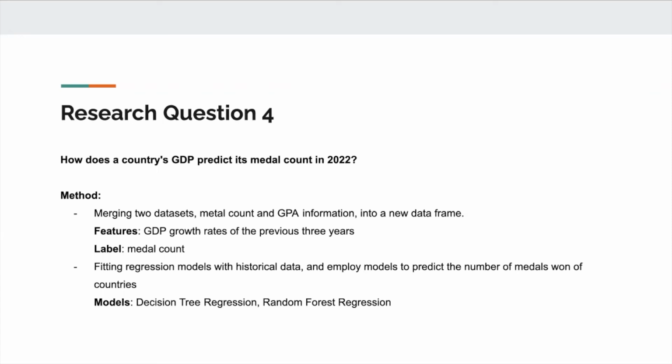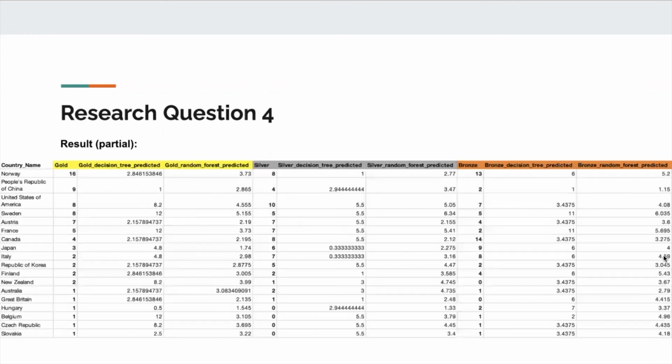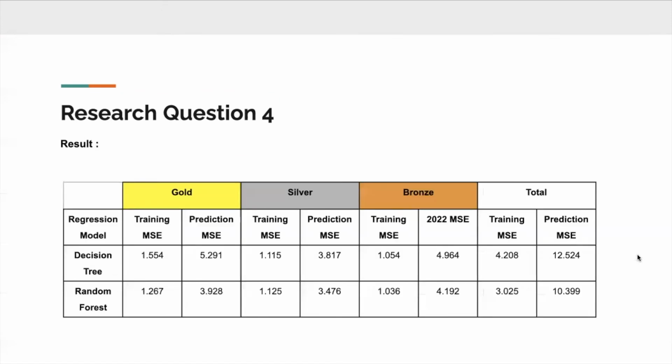Therefore, we fit 2 models, which are the decision tree regression and the random forest regression. And these are the results of our predictions. We have 2 predictions from the 2 models for each type of medal. And this is the mean squared errors table, and we can find that the random forest has smaller errors than the decision tree. So we conclude that the random forest can make better predictions.